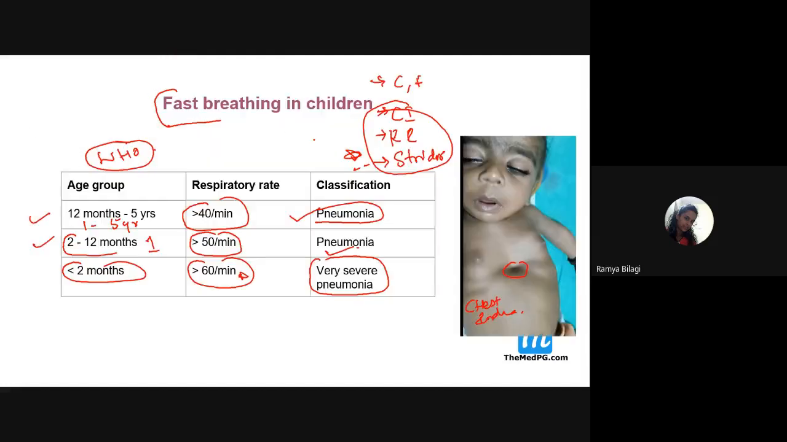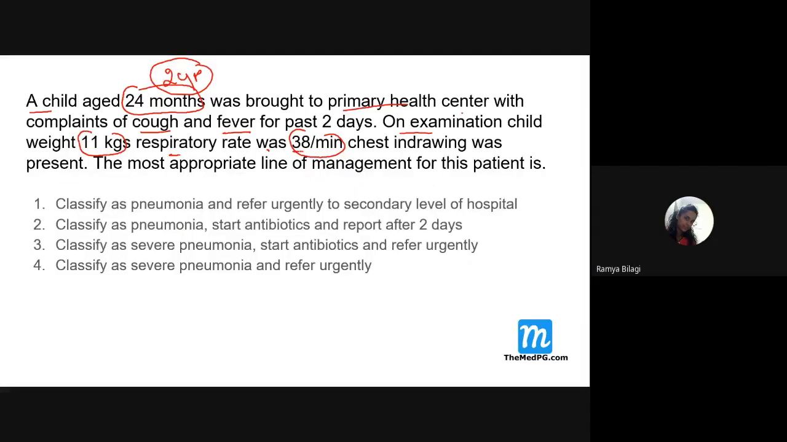Now just look at the criteria over here. If the child is 12 months to 5 years, what should be the respiratory rate to say it is pneumonia? Greater than 40. So here the baby has a respiratory rate of how much? 38 per minute. And chest indrawing is also present. So definitely it is a case of pneumonia. We already know it. So, ma'am, what is the most appropriate line of management for this patient? We need to decide it over here.